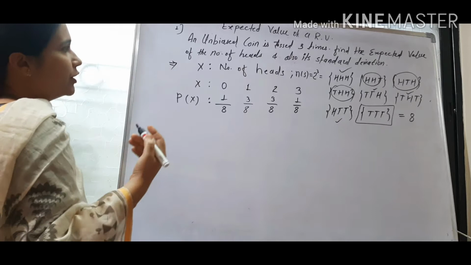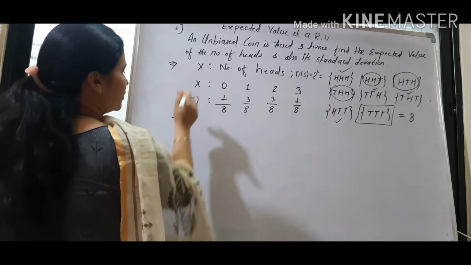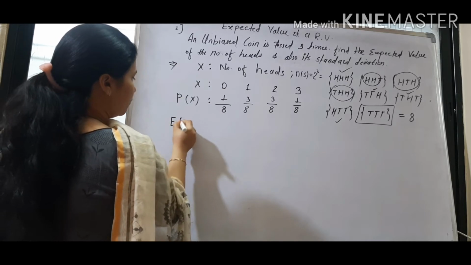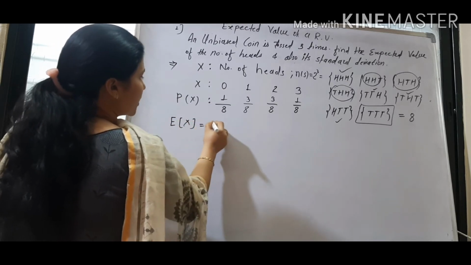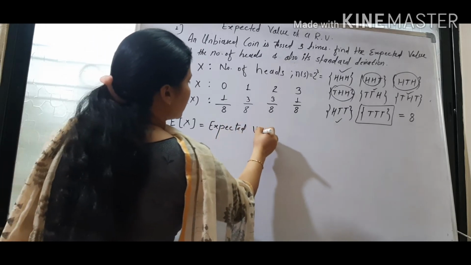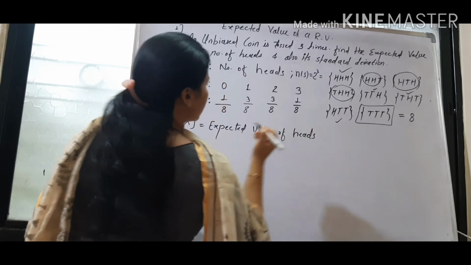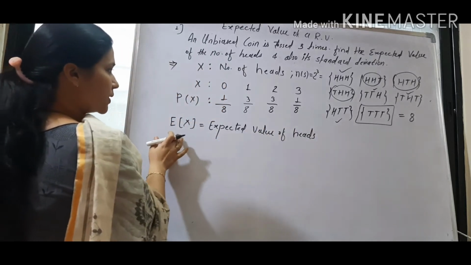Now we need to find the expected value of the number of heads. X denoting number of heads means we need to find E of X, that is known as expected value of heads. Now what is the formula of expectation of X?